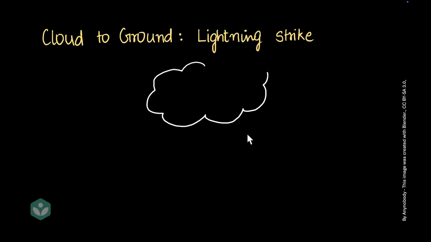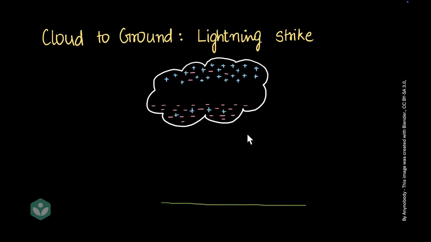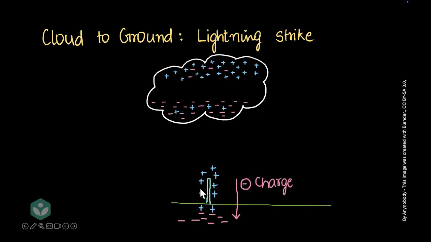Let's say you have a cloud here with charges separated, and then here's the ground. You have a post on the ground which has both positive and negative charges. But wait a minute, there's a lot of negative charge accumulated here. Don't you think all that excess negative charge would repel all the negative charges on the rod, and make them go away towards the ground, right?